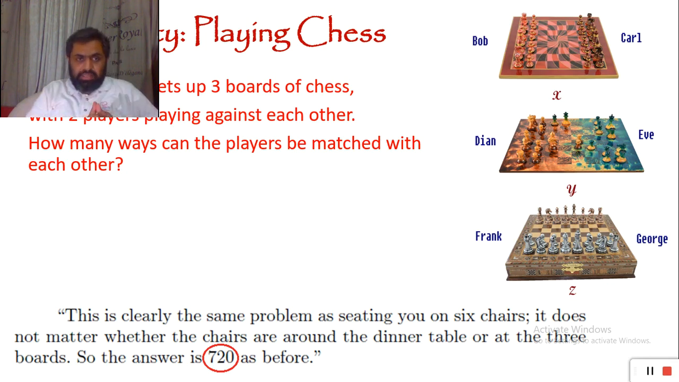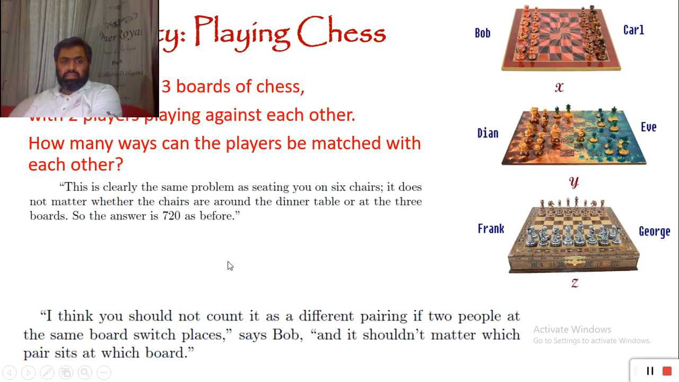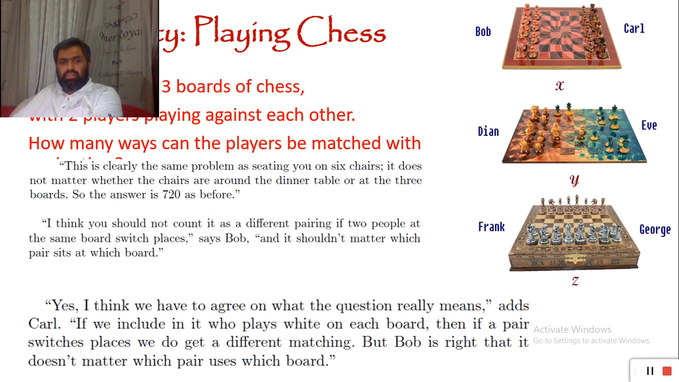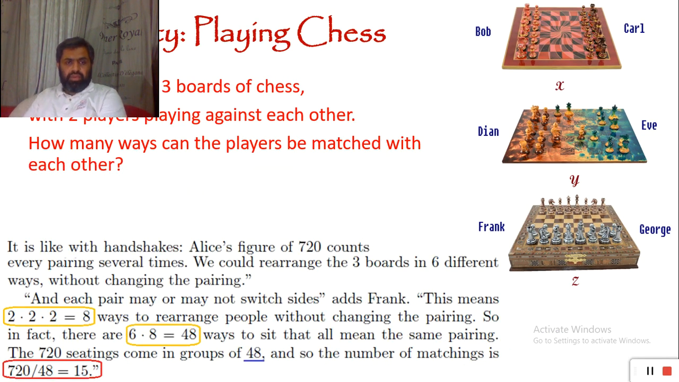Actually, it's not 90 matches. When each and every player is playing against the other one, it should be 90 divided by 6, which is going to be 15 matches. So eventually we are going to have 15 matches.